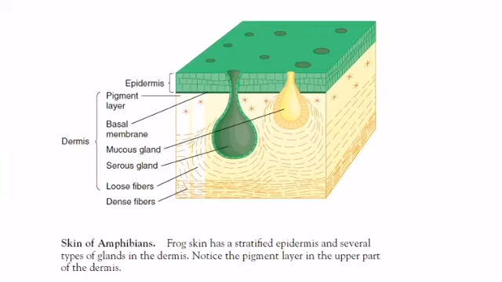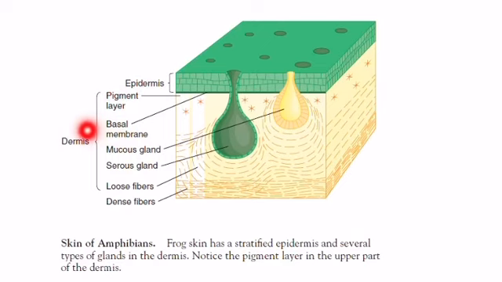This is the skin of amphibian. It is actually the diagram of a frog skin. The frog skin has stratified epidermis, as it is visible here. This epidermis is made up of many layers of cells, and several types of glands are present in the dermis.